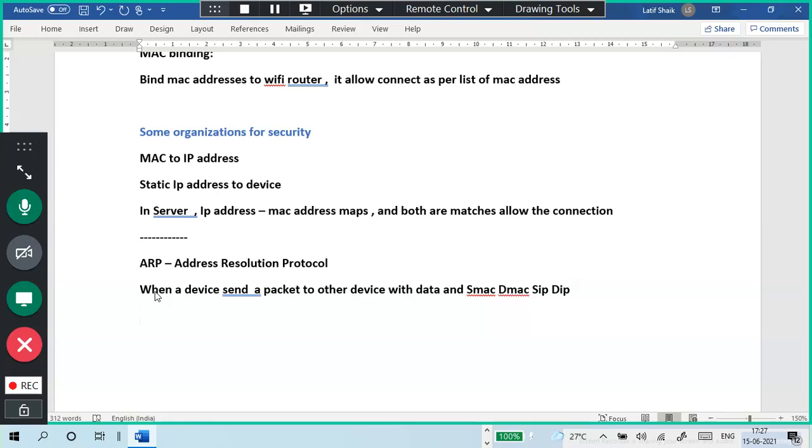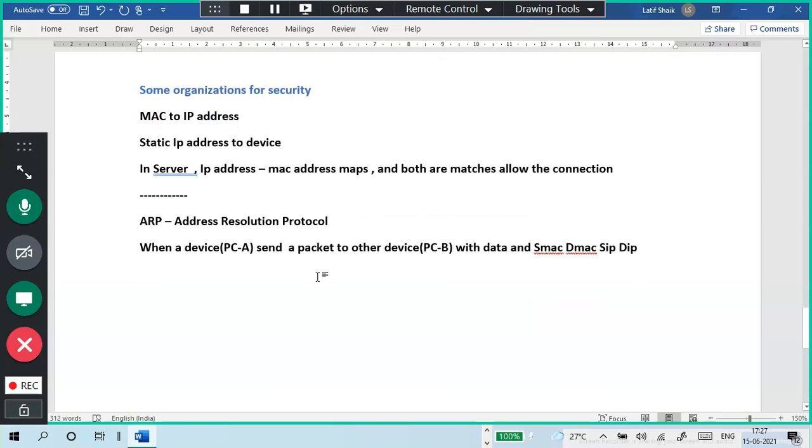Now what will happen? The destination PC, here I am using something like PC A kind of stuff. The other device means PC B, just for understanding.